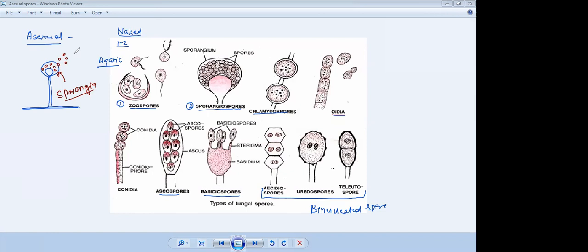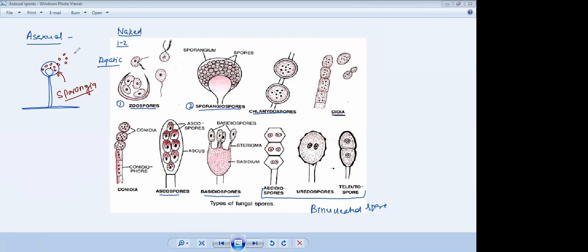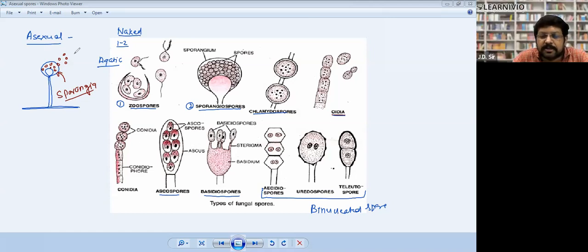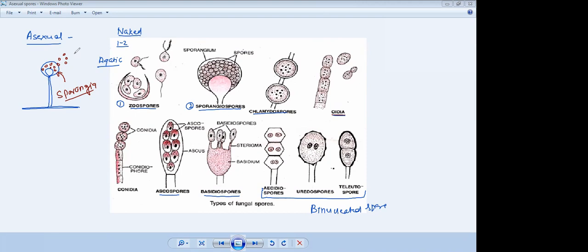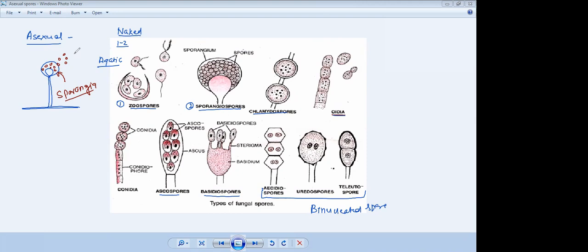This is called sexual reproduction. Clear? Sir, sexual means that they give birth, and asexual means that they lay eggs, not giving birth. Asexual reproduction means they do not produce gametes. Sexual reproduction, they produce gametes. Okay. Thank you, sir.